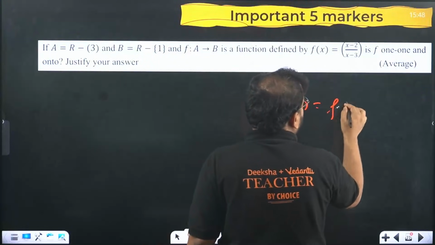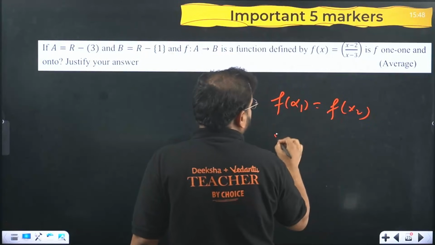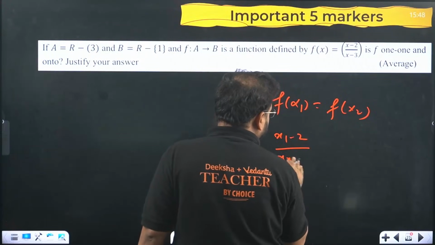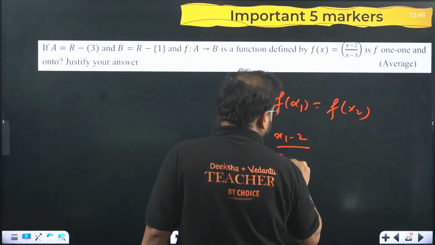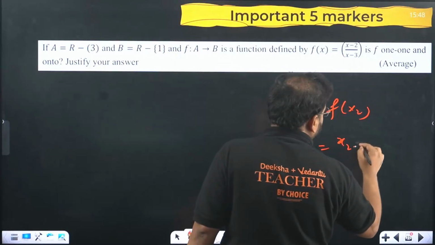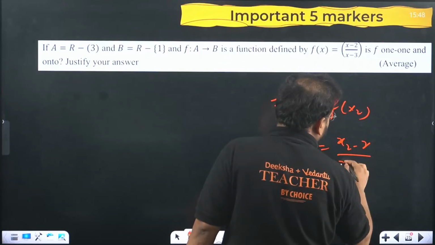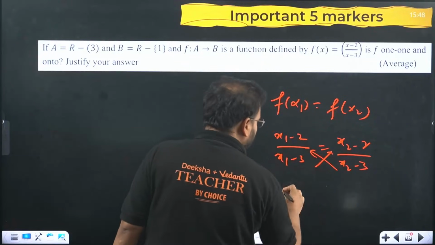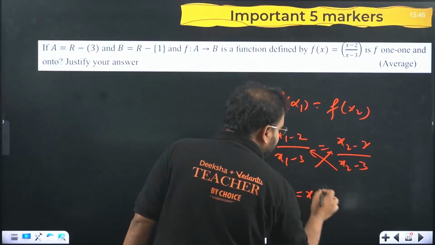f(x1) equals f(x2). How are you going to solve it? (x1 - 2)/(x1 - 3) = (x2 - 2)/(x2 - 3). What are you going to do next? Better cross multiply over here. You will end up with, everything will be cancelled. You will get x1 equals x2.